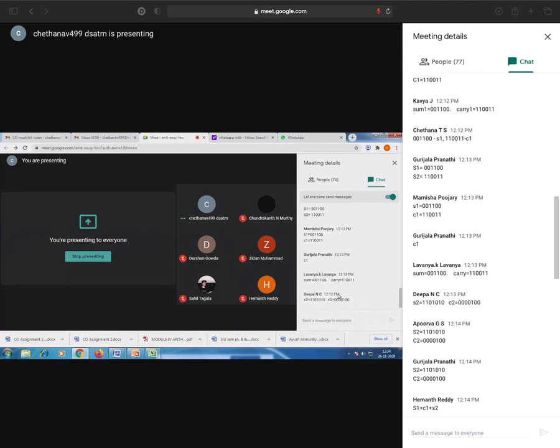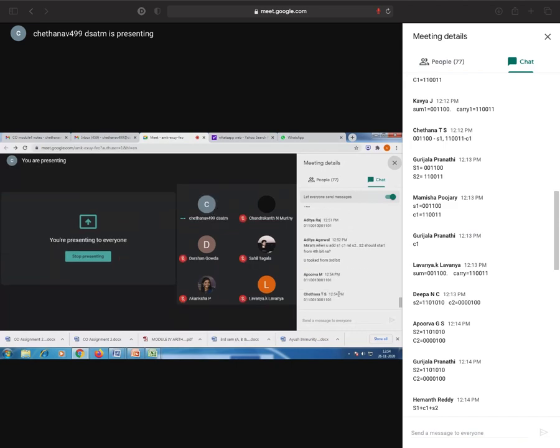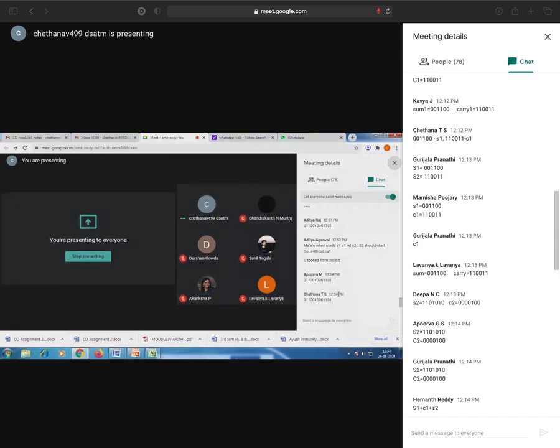On adding 4C4, you give me. Apurva has given one answer. Yeah, Aditya, I'm wrong, I know I'm wrong. Apurva has given one answer, same as Chetana. Aditya also has the same solution. I have made a mistake. Okay, remaining all.